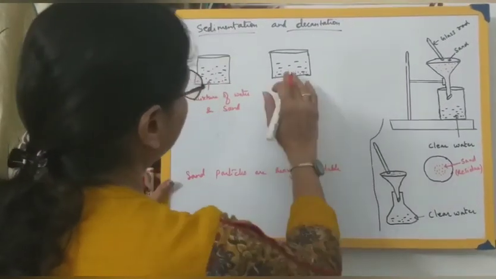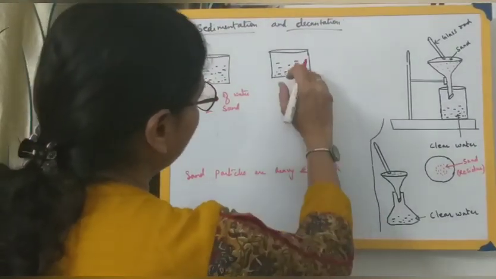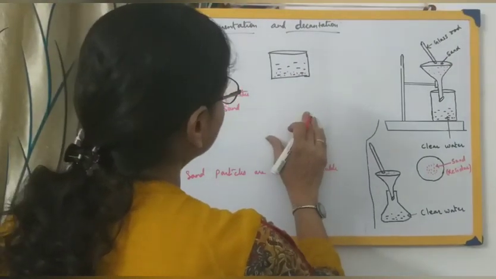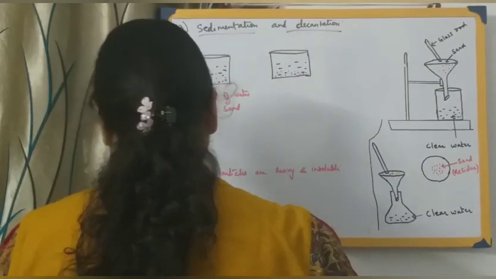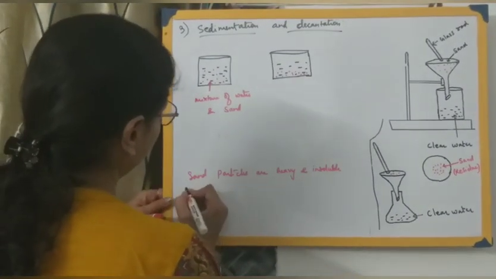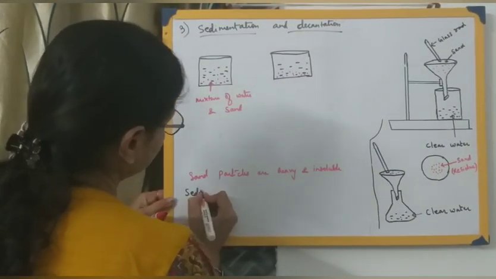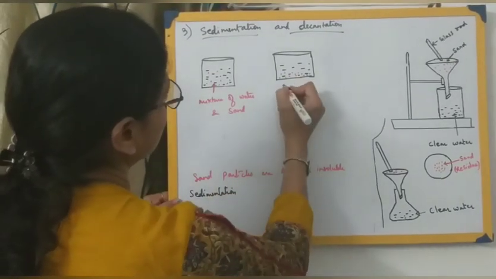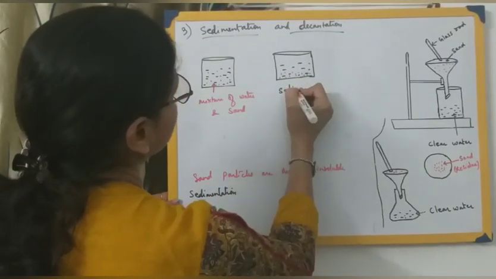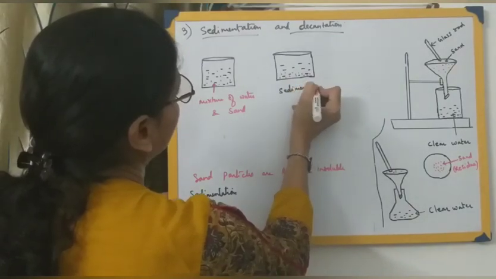So when we are allowing the sand particles to settle down over here, this process we call sedimentation. The process of settling down. How do we define it?